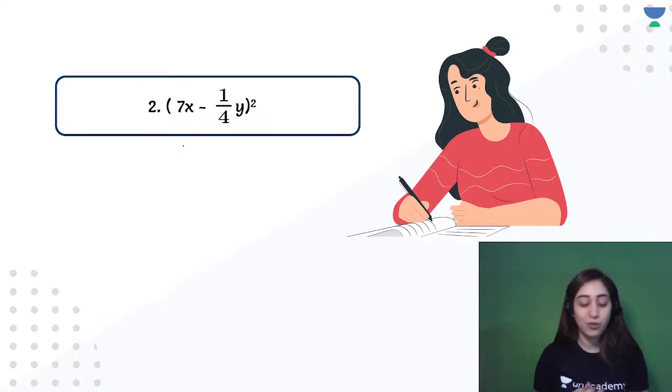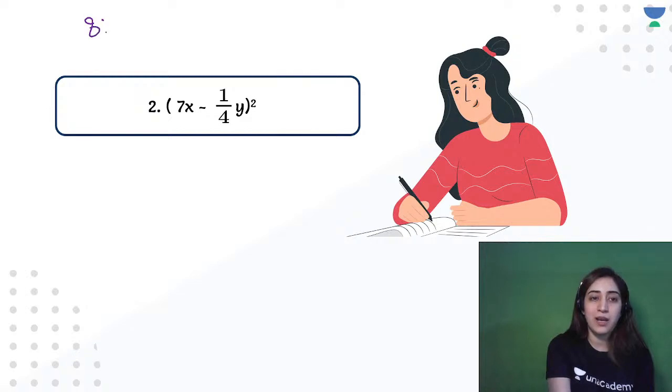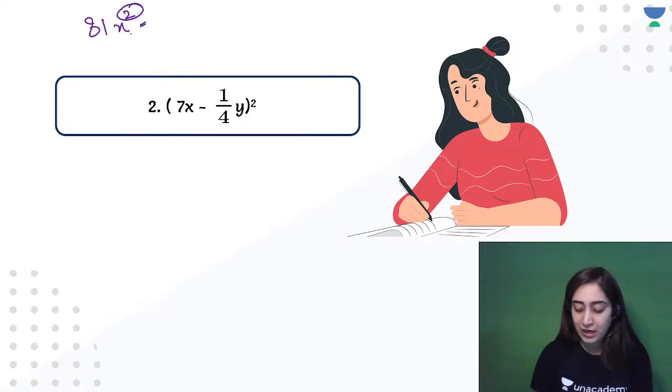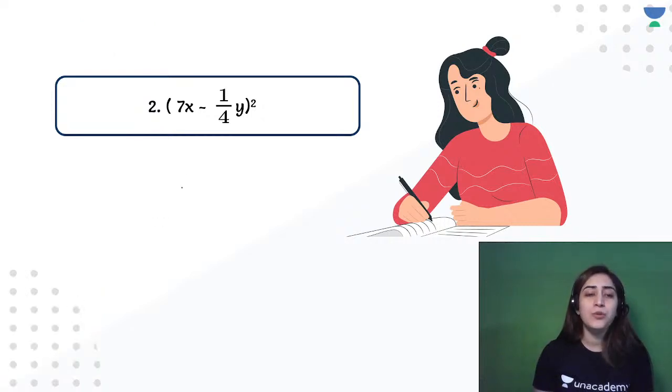Ayush, great job. I know your internet problem is there, but still that's the right answer. Great. Ayush, just remember, I think you just missed 81x. It has to be square. You missed this. Just remember to write the square, otherwise the teacher will not give the right answer and not full marks to you. She'll accept it as a wrong answer. Just remember that. Okay, moving on to the next one.